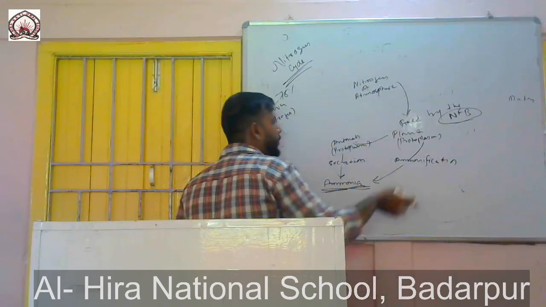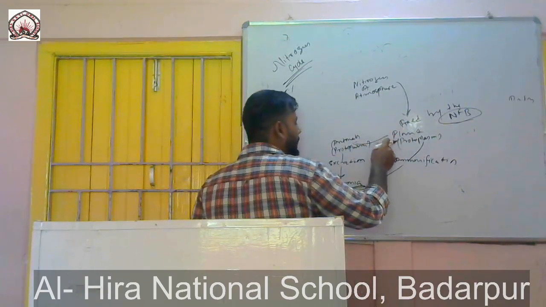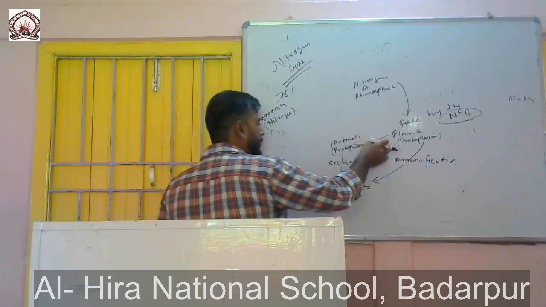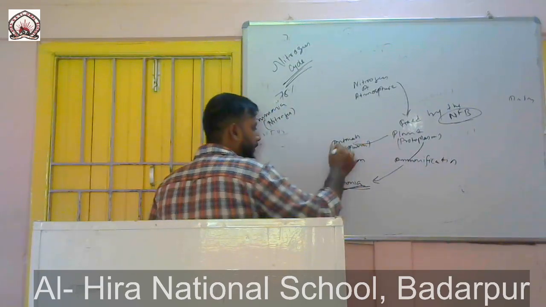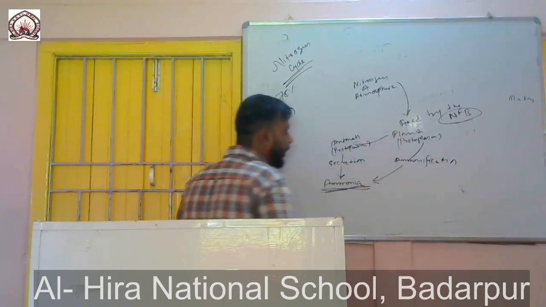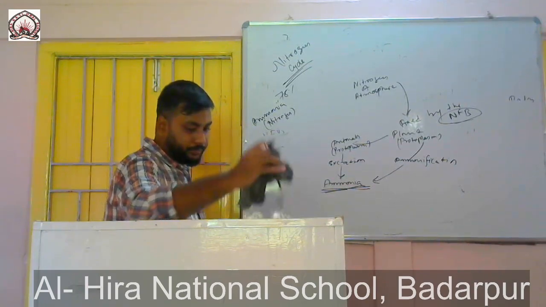First of all, we see nitrogen is fixed by nitrogen fixing bacteria. Then from plants, animals obtain nitrogen, and then they release it through excretion. Here plants also release nitrogen in the form of ammonia through ammonification.